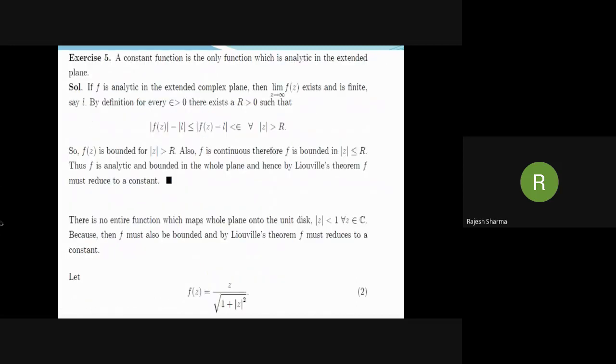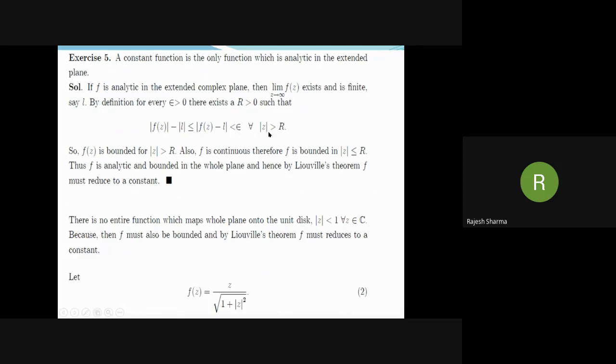Now exercise 5. A constant function is the only function which is analytic in the extended plane. If f is analytic in the extended plane, then f is also continuous at z equal to infinity. That is, the limit as z goes to infinity of f(z) exists and is finite, say small l. Then apply the definition of continuity. By definition, for every epsilon greater than 0, we can find r greater than 0 such that mod f(z) minus l is less than epsilon for all mod z greater than r.